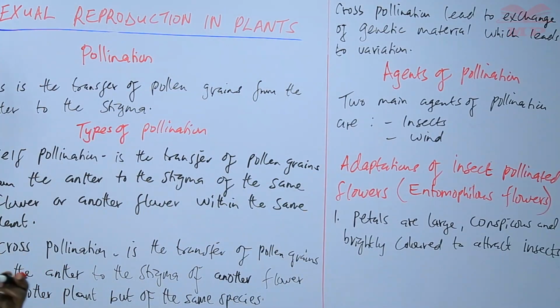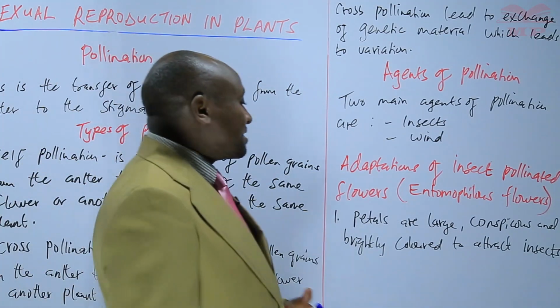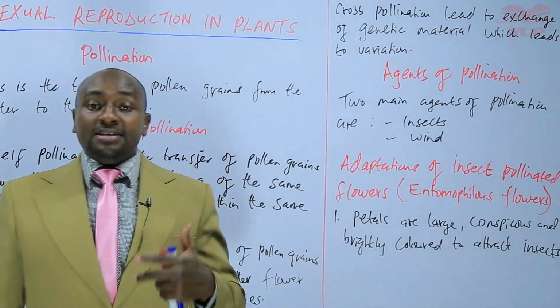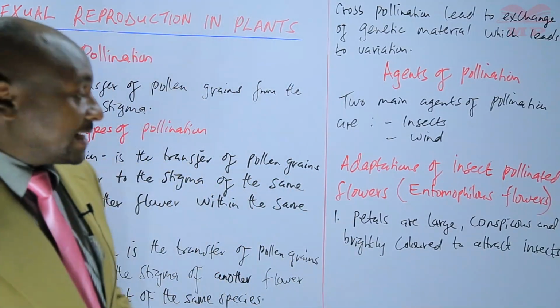So when they are large and conspicuous, the insects can easily see them from a distance. When they are brightly colored, the insects can also be able to see them from a distance.